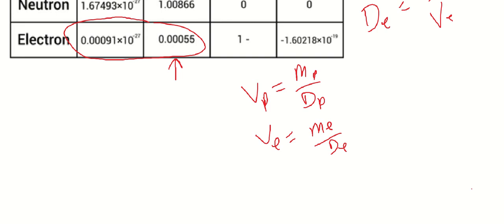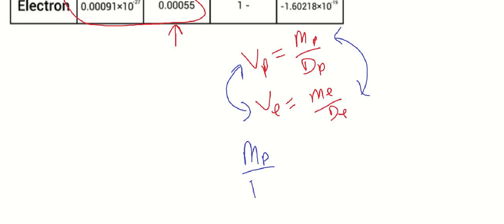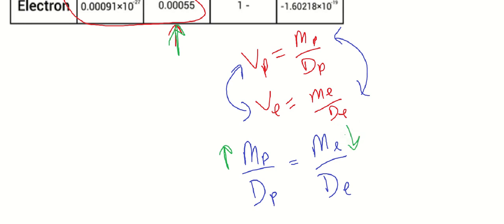All right, so if the volumes are similar, in other words, they're equal to each other, we can set these two expressions equal to each other. In other words, the mass of the proton over the density of the proton is equal to the mass of the electron over the density of the electron. All right, we've already seen in the chart above that the proton is much more massive than the electron. So in order for this expression to hold true, the density of the proton must also be much greater than the density of the electron. Right? So you can look at it that way as well.